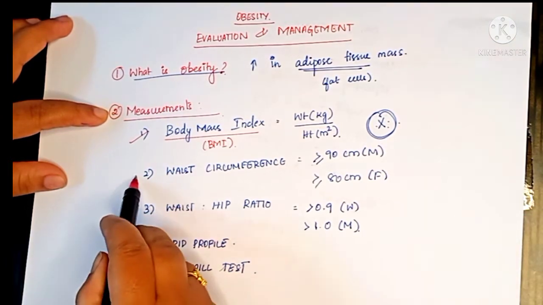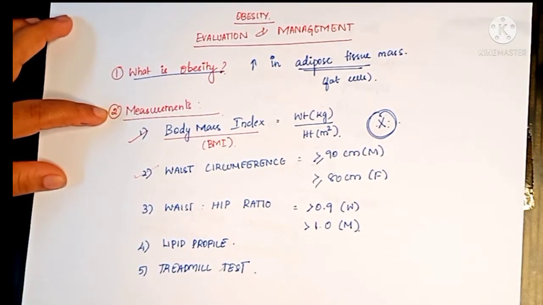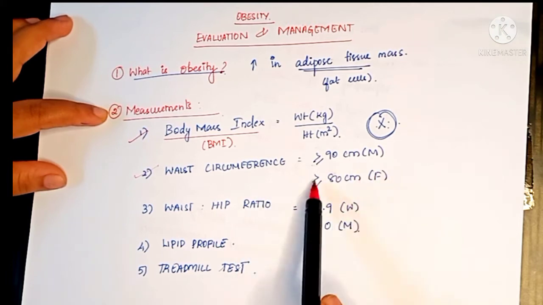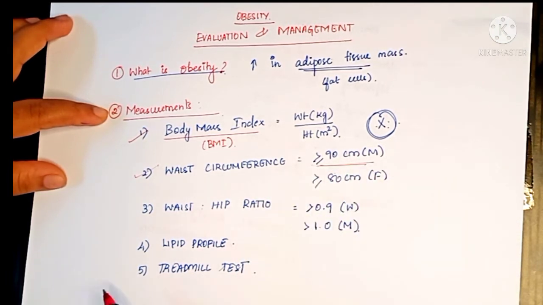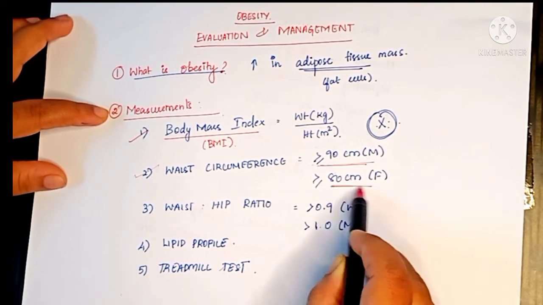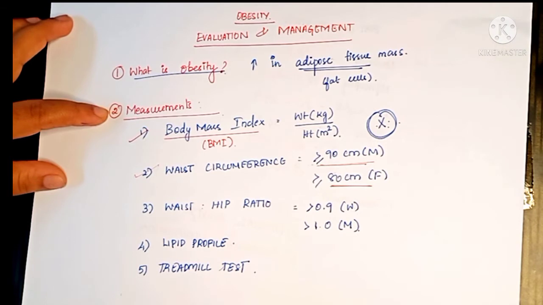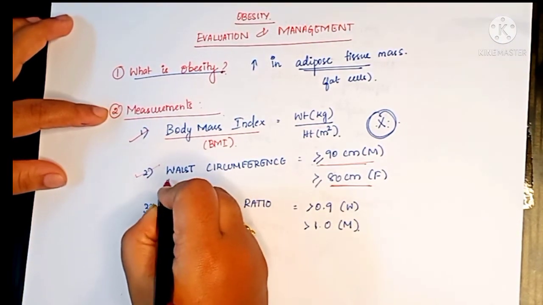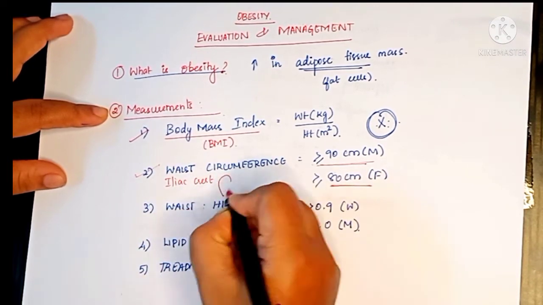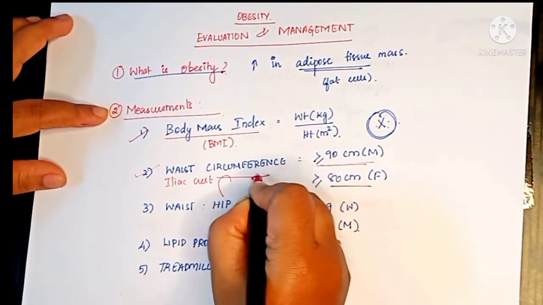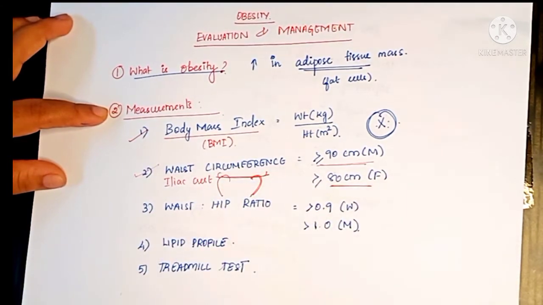And second important measurement is waist circumference. So in waist circumference for male, if it is more than or equal to 90 centimeter of waist circumference, then we will call it as obese, and more than or equal to 80 centimeter in female, we will call it as obese. Where to measure this waist circumference? That is at iliac crest. So iliac crest is nothing but the top layer of our pelvic bone. Above this we have to measure our waist circumference.